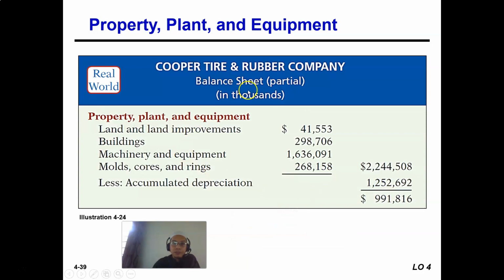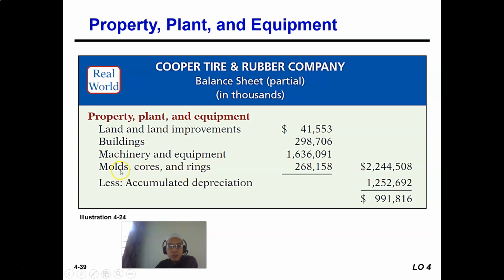So this is an example of a property, plant and equipment classification inside the balance sheet of Cooper Tire and Rubber Company. They have four accounts for property, plant and equipment: land and land improvements, buildings, machinery and equipment, and molds, cores and rings.